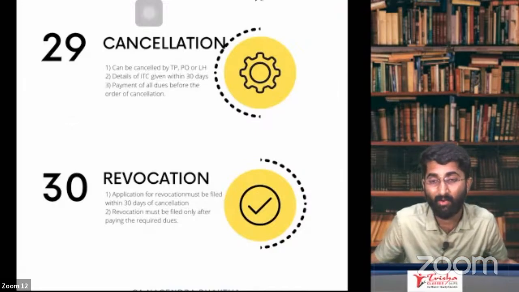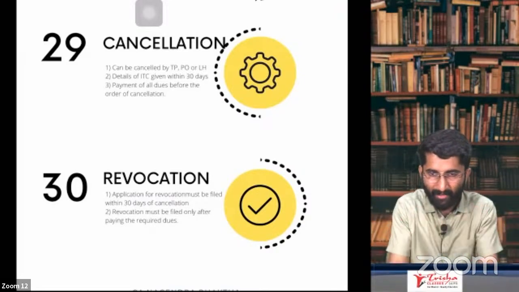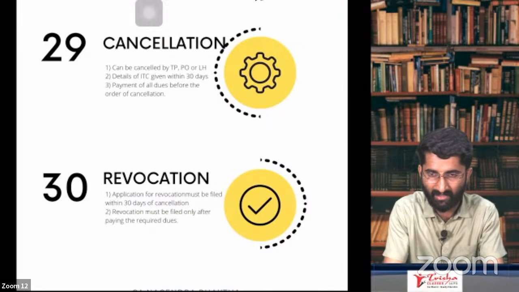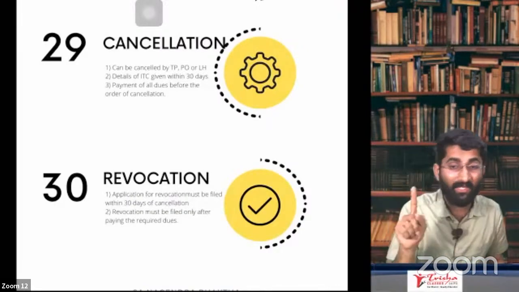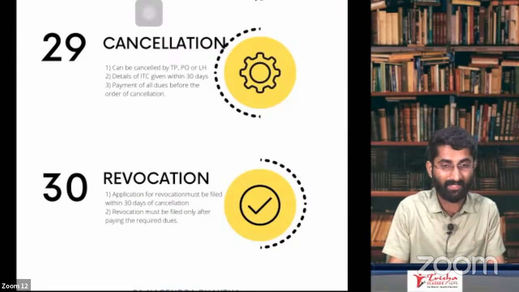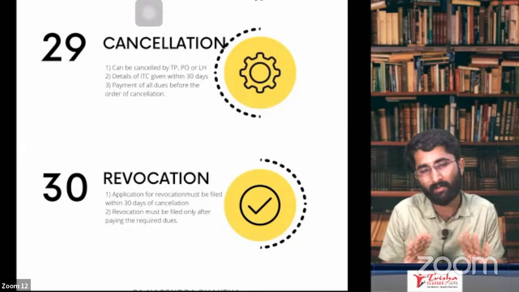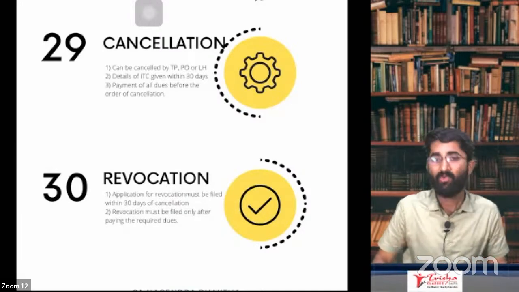Next one is revocation. Sir, I am the registered person. I have applied for cancellation and I got the cancellation. Can I revoke the cancellation? No. You applied for cancellation, you got the cancellation, and now you want to revoke? No, not possible. You cannot revoke the cancellation. Please do remember that.